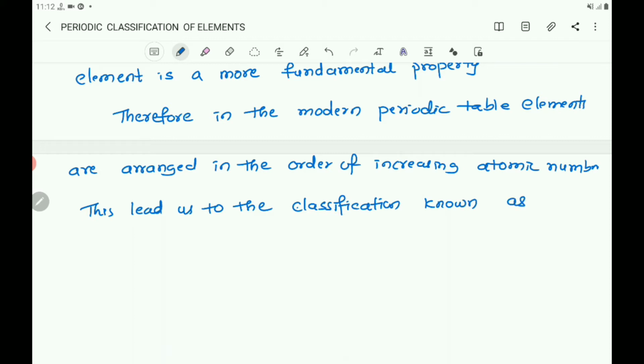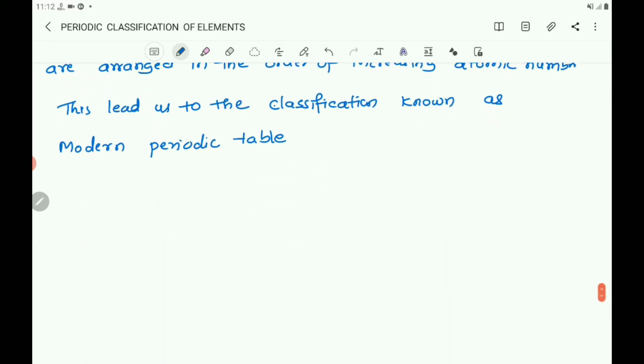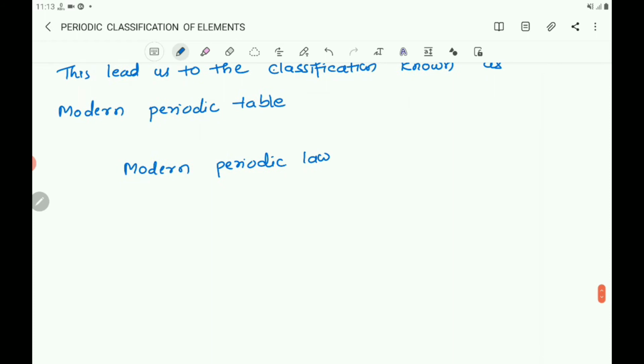Then what is the modern periodic law? Let us take the statement of the modern periodic law.